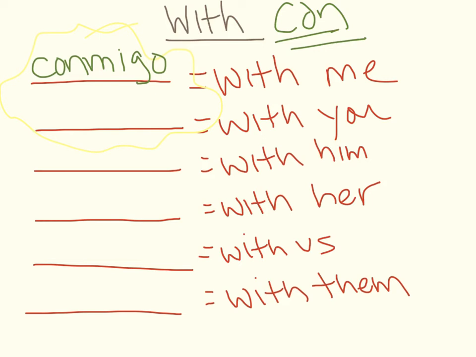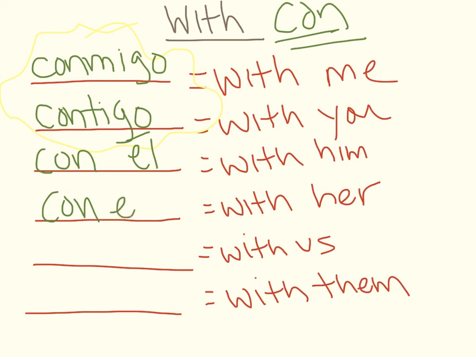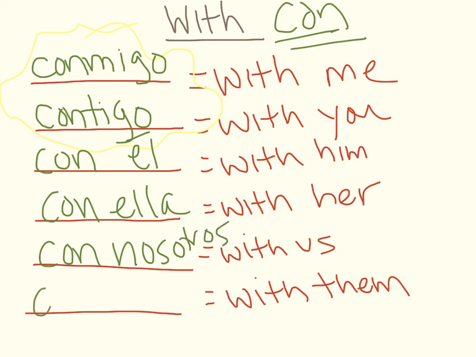Conmigo means with me. ¿Quieres ir conmigo? Do you want to go with me? You'd say, sí, quiero ir contigo, with you. Of course you want to come. But the rest are totally normal, just like with him, with her, same as without. Con él, con ella, con nosotros, con ellos. And that's it.